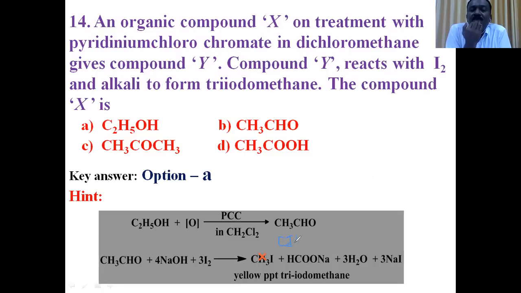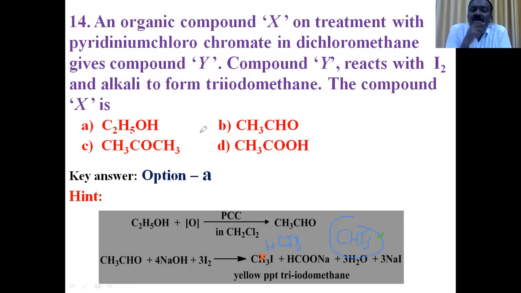Generally in the chapter on aldehydes and ketones, those aldehydes and ketones containing methyl keto group, that is CH3C=O group, readily undergo iodoform reaction. But what type of alcohols undergo iodoform reaction? Alcohols which undergo oxidation with halogen, that is Cl2 or I2, to form methyl keto groups, undergo iodoform reaction.